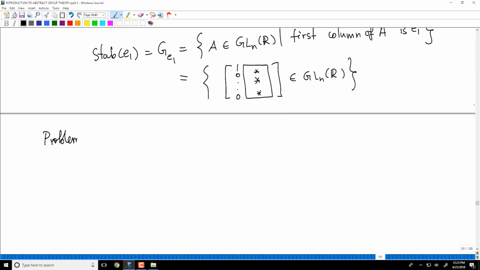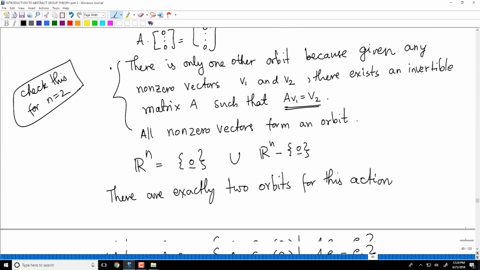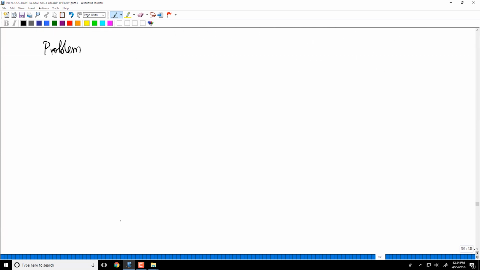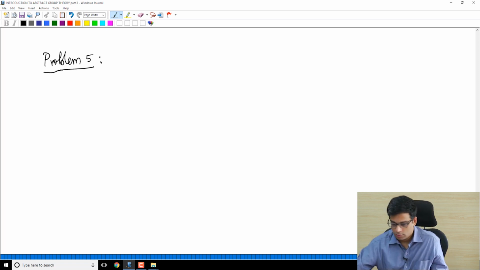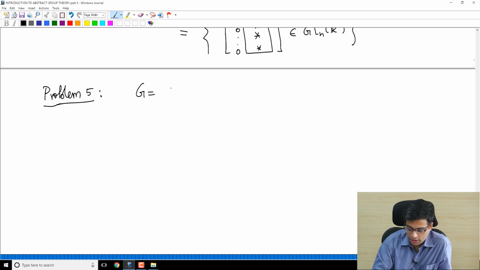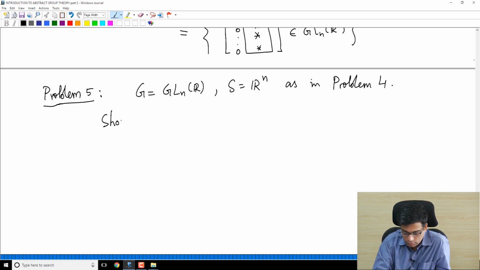Let's do a related problem. I'll write it as a separate problem, and the problem number would be 5. So problem 5 is, for the same G as GLNR and S as Rn as in problem 4, show that